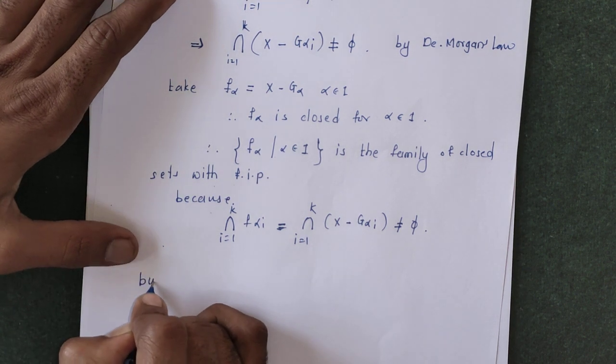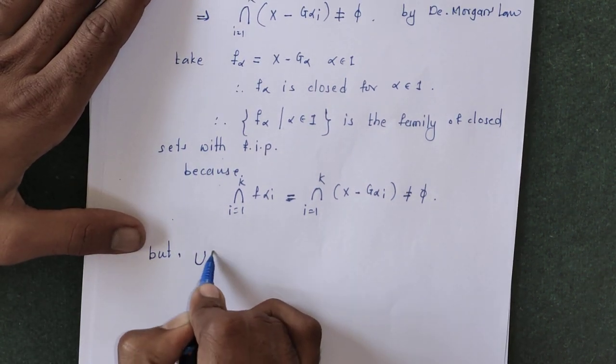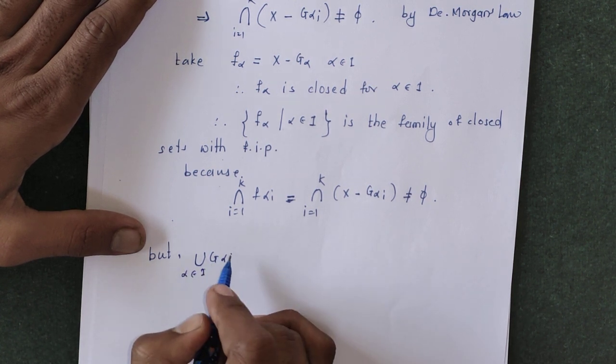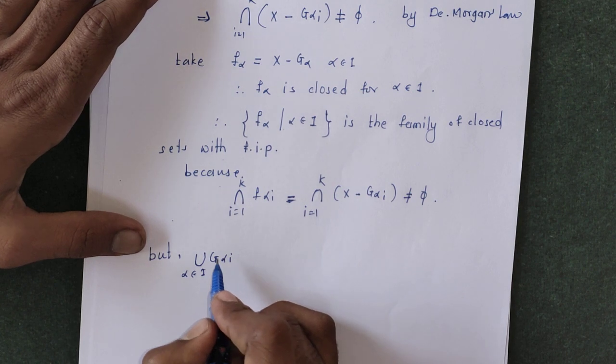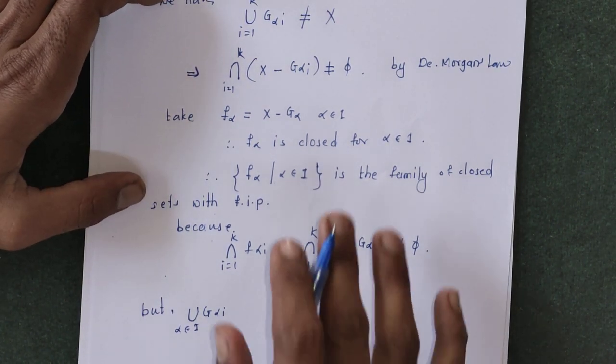But we can write the union of G alpha I for all alpha I belonging to the index set. So the union of G alpha I is an open cover.